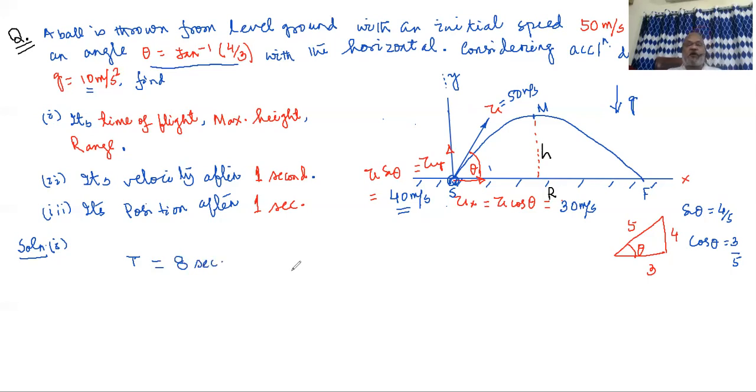Okay, if it is not clear, I request you to comment so that I will be more elaborate in my future videos. So again, I am repeating, initial vertical velocity was 40 meters per second. In the upward motion, gravity will be decreasing the velocity.